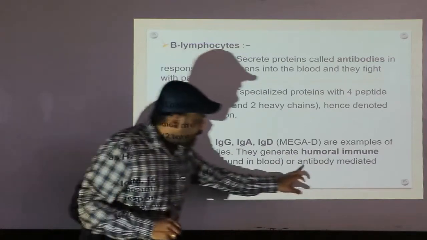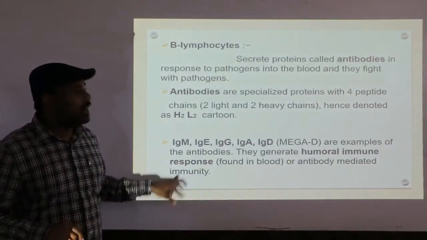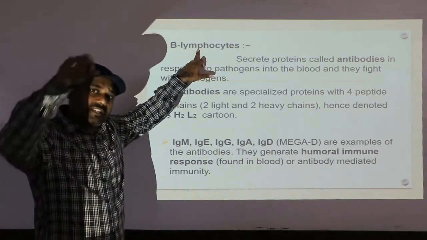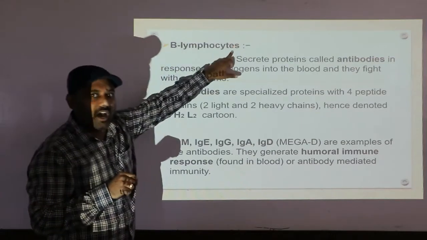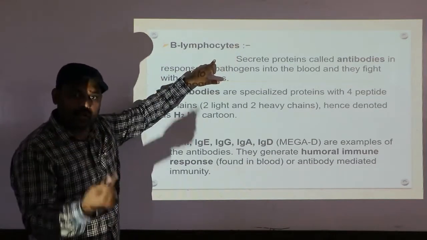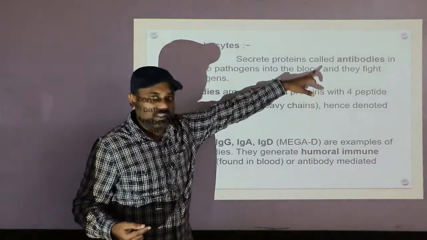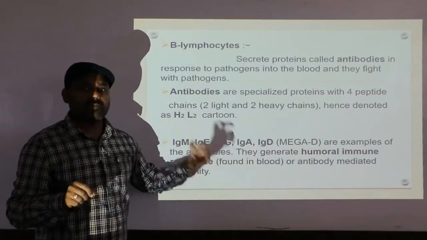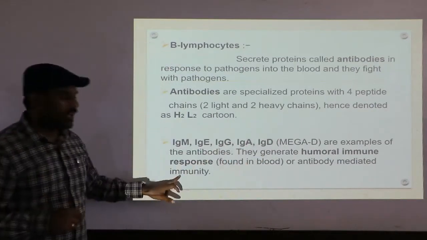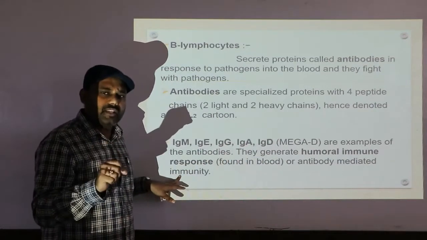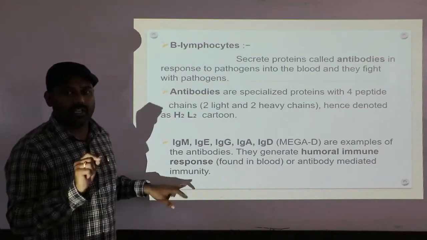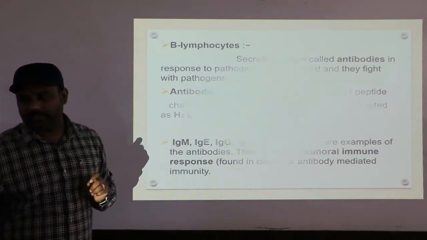Clear? Antibody mediated immunity means that B lymphocytes never act directly on the pathogen. In the presence of a pathogen, these B lymphocytes are ready to produce and secrete antibodies. Those antibodies are going to neutralize or kill the pathogen. For that reason, this immune response is called antibody mediated immunity. Antibody mediated means it brings immunity in the presence of antibody.